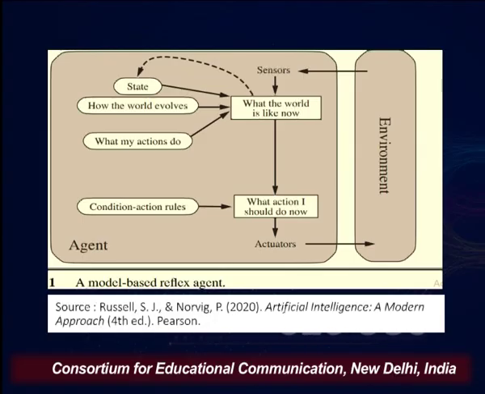What is the difference between the two is the two dimensions of encoding some of the internal state in order to handle the partial unobservability. These two dimensions, how the world evolves and what my actions will do, in the form of a model, are used within the agent. So, this is actually your model based reflex agent.